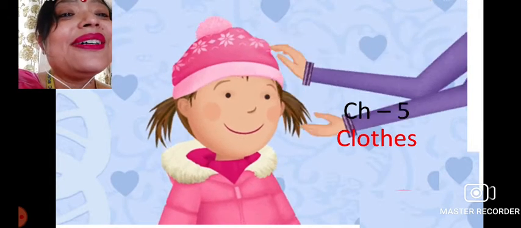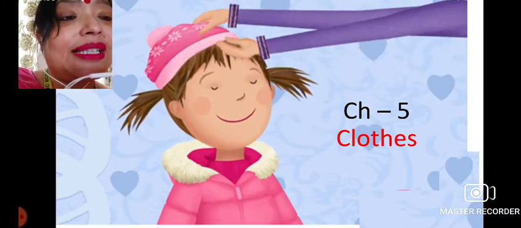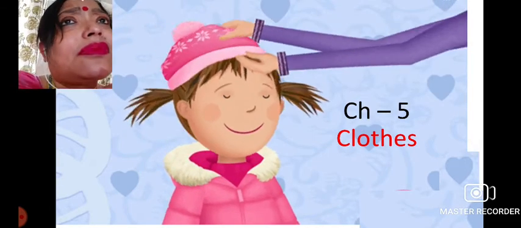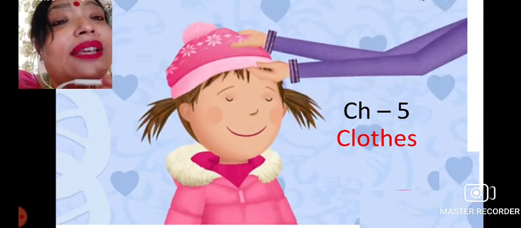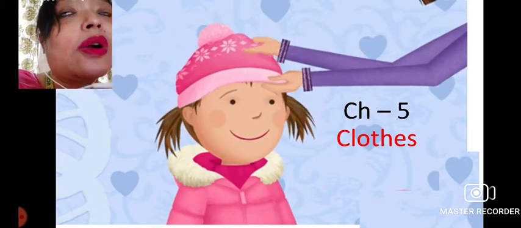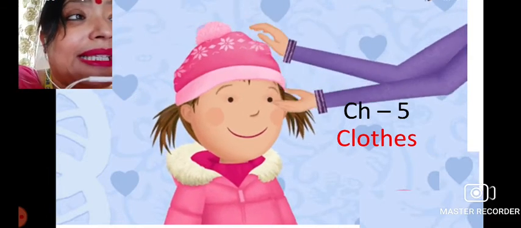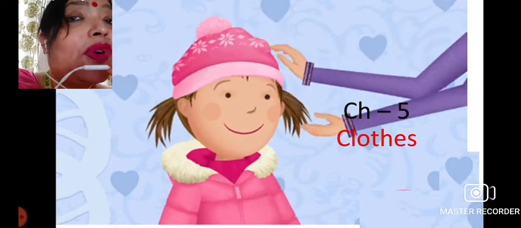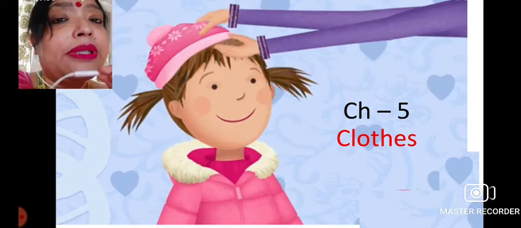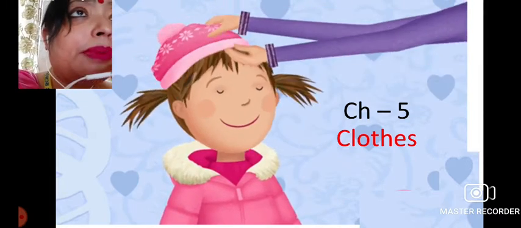Okay, so this is very important for our daily life. We cannot stay for a minute without clothes. And obviously, although there are so many diversifications of clothes, the basic purpose of clothing is to cover ourselves in a proper, decent way, so that we can mix with the people, we can go in front of the people.